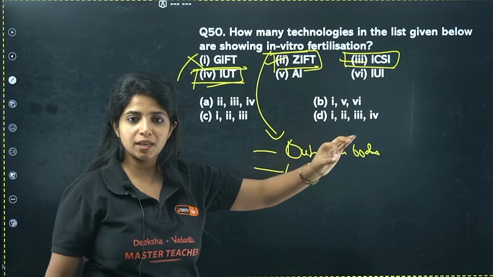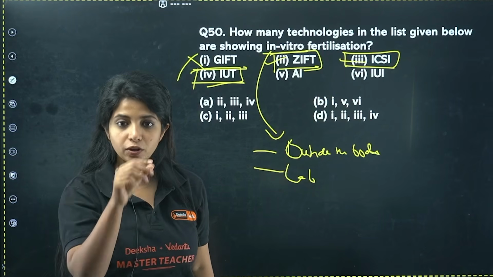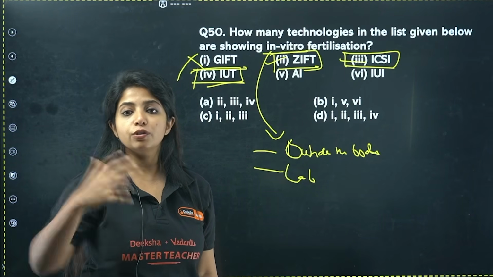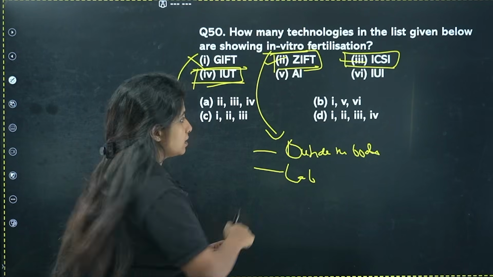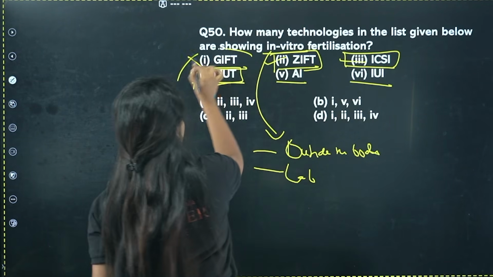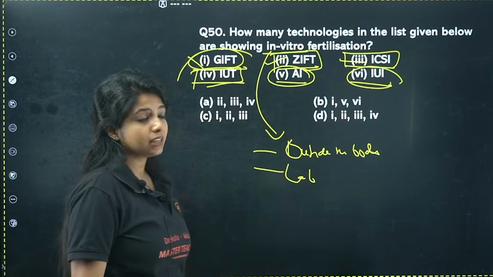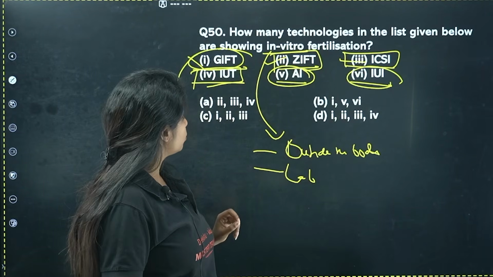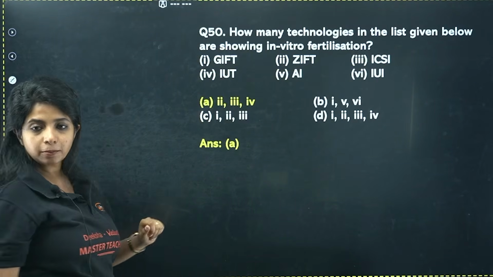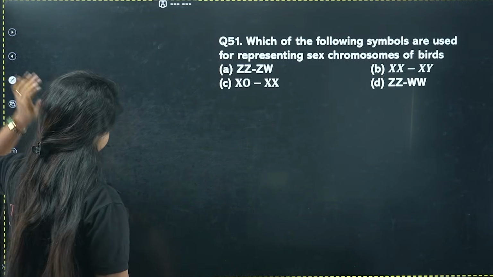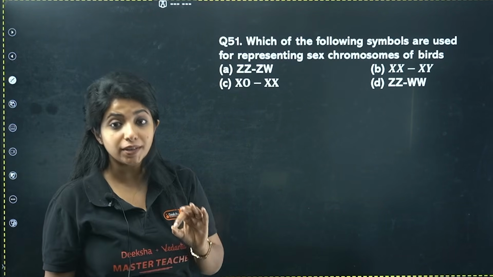IUI, intrauterine insemination. When you're not putting it elsewhere, you're directly putting the semen inside the uterus, you call it intrauterine insemination. Both of them are in vivo techniques. This is in vivo, this is in vivo, and this is also in vivo. In vivo means they have been done inside. So ZIFT, ICSI and IUT are the only ones, 2, 3 and 4. Your answer for this question is going to be A. Okay? Yes.